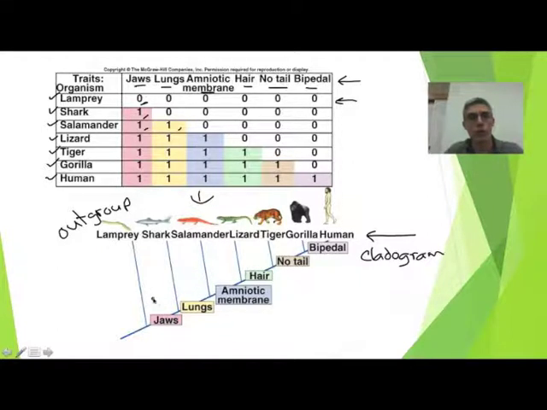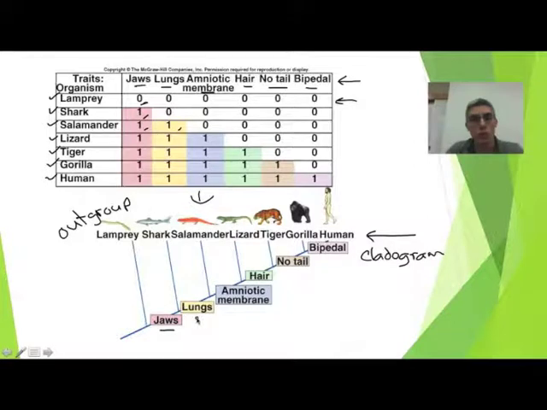Now if you notice, we go ahead and create our cladogram and again organize these organisms based on those structures. And so the first structure we look at was jaws. And if you notice, this was the structure that was common amongst most of our organisms. And if you notice, we have ones on down the line. And so this is going to be furthest back. So this was the characteristic that was most common the furthest back in evolutionary history. So the shark has jaws, the salamander, the lizard, the tiger, the gorilla, and the human.